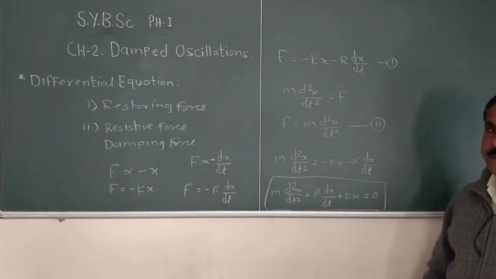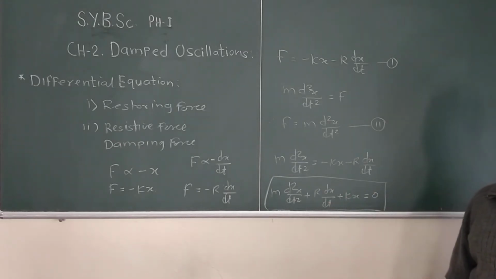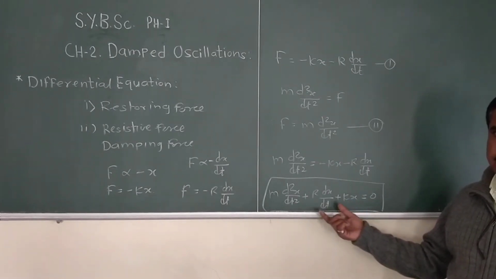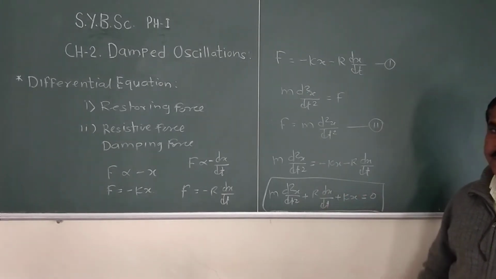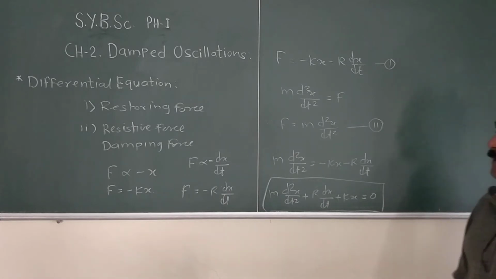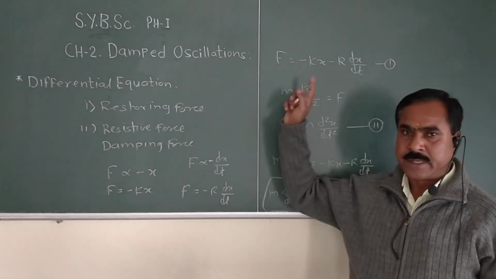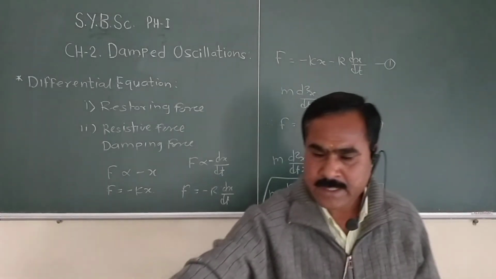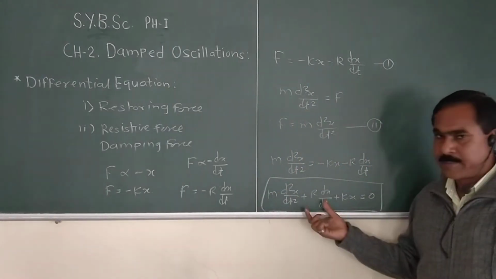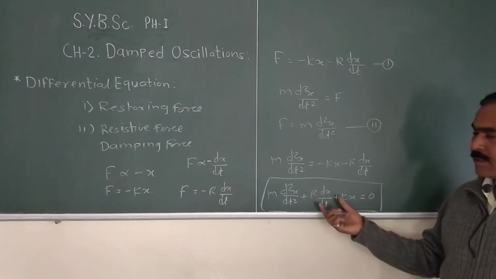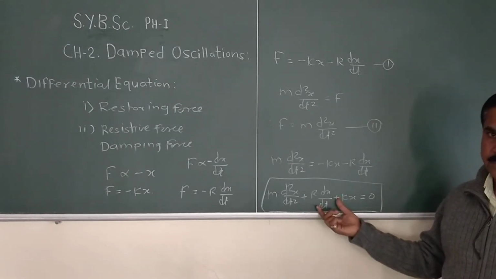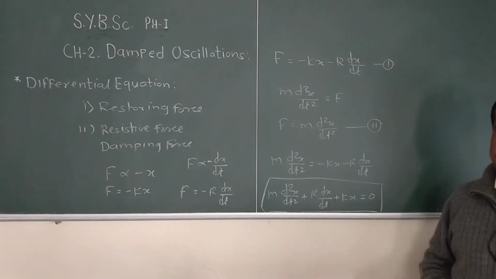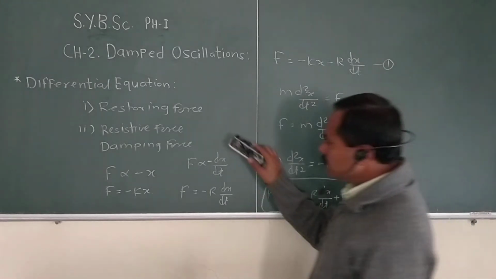This differential equation is linear, homogeneous, and of second order. So this is the second order linear homogeneous differential equation of the damped oscillator, or oscillator performing damped oscillations. Here we have developed the differential equation of the damped oscillator. Next we find the solution of this differential equation.